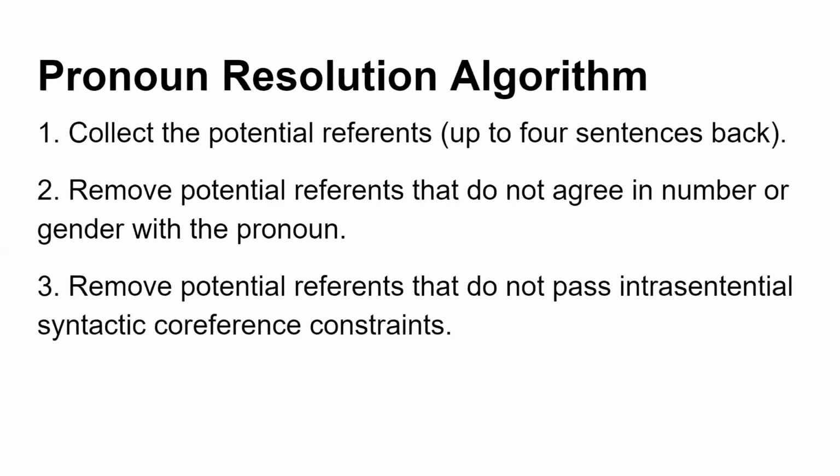So we will move on to the pronoun resolution algorithm. Collect the potential references, up to 4 sentences back. Now remove potential references that would not agree in number or gender with the pronoun. Remove potential references that do not pass the intrasentential syntactic or reference constraint.